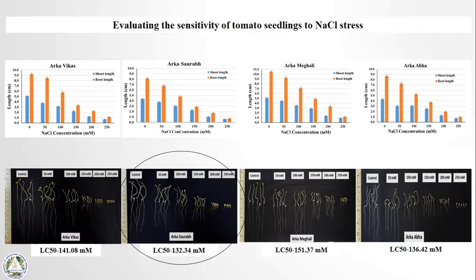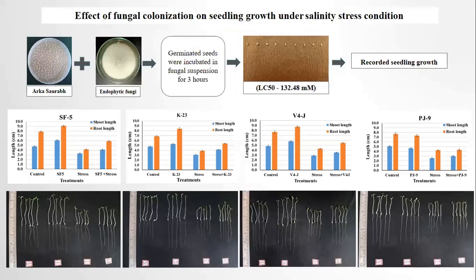The LC50 value was calculated using SPSS software and probit analysis. The LC50 value is a lethal concentration, defined as the concentration at which growth is reduced by 50%. We estimated the LC50 value among all 4 genotypes. Arka Saurabh was found to be susceptible or sensitive to salinity stress, recording significantly lesser seedling length. This study helped us find the sensitive genotype of tomato. So we have a sensitive genotype, which was surface sterilized and kept for germination, and along with that, we have a saline-tolerant endophyte, which was selected.